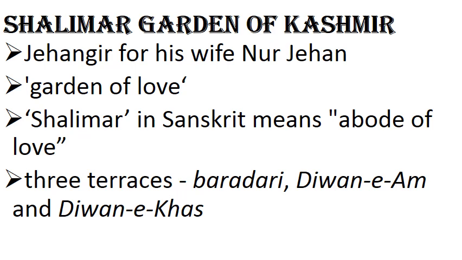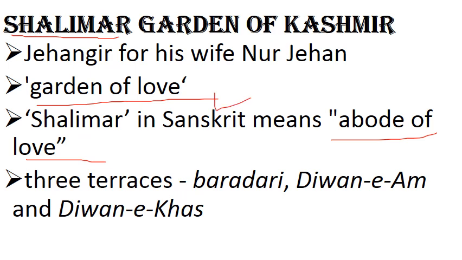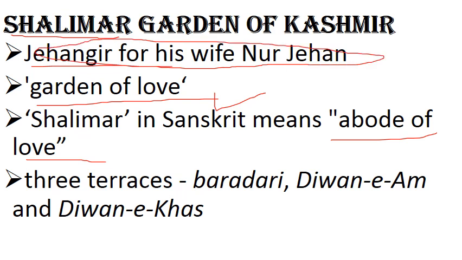Okay, so what is the meaning of Shalimar? You should know. Shalimar in Sanskrit, if you consider, the meaning is hour of love, and the common meaning is garden of love. Shalimar Garden is the garden of love. Jahangir built this garden for his wife Nur Jahan in the memory of Nur Jahan. Then there are some main features of that Shalimar Garden. 3 terraces are there. You should remember this name. Baradari, I just told in your previous slide. Then Diwan-e-Am and Diwan-e-Khas.